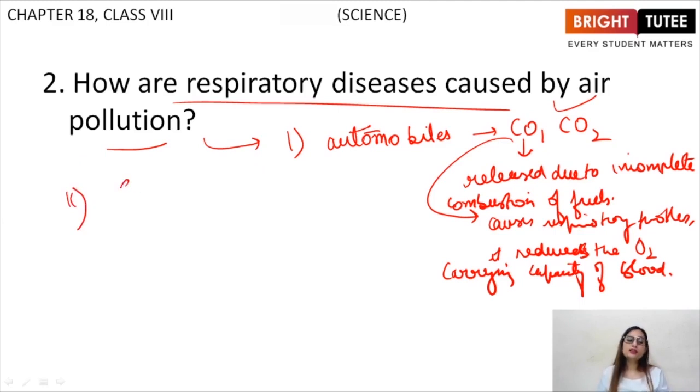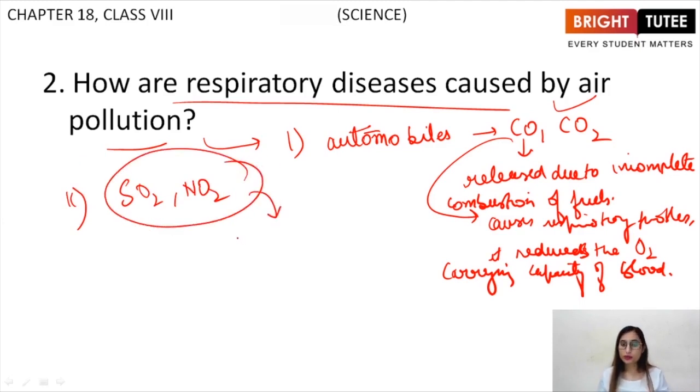Secondly, industries release sulfur dioxide and nitrogen dioxide. These oxides are also responsible for diseases including permanent lung damage.